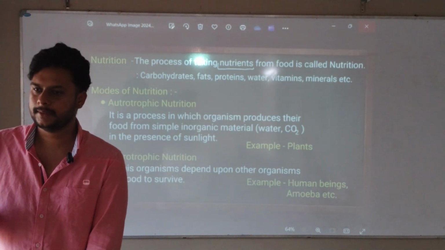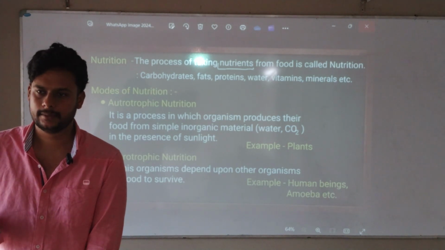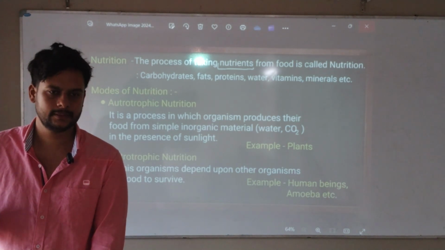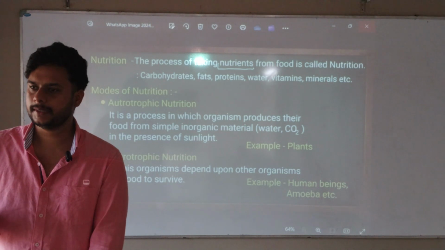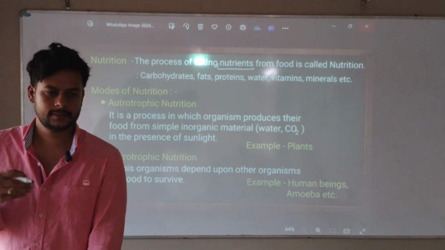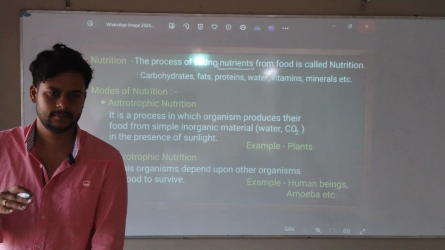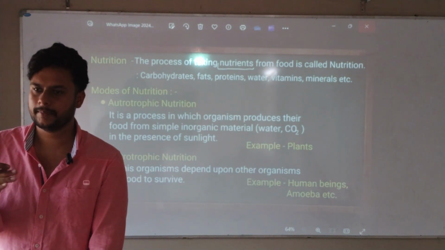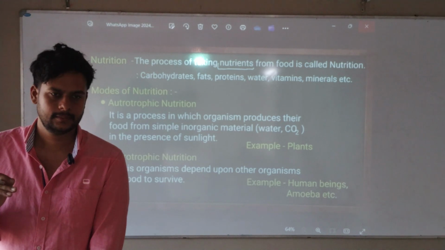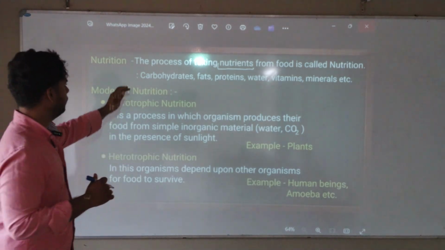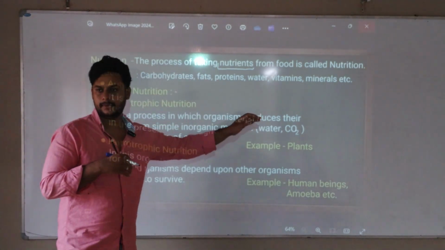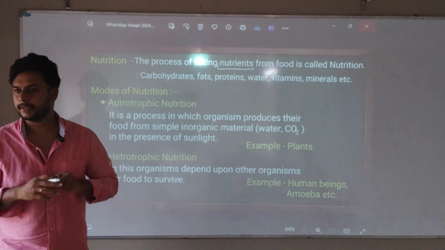If you eat junk food, there will be no nutrients in that. Now some people eat only junk food, only outside food. There are no nutrients in it. Whatever you are eating doesn't have any nutrient content. It might have, but very, very little. And there is a lot of sodium content and a lot of other content. Okay, so whatever food you are taking inside your body, from there only our nutrients are coming.